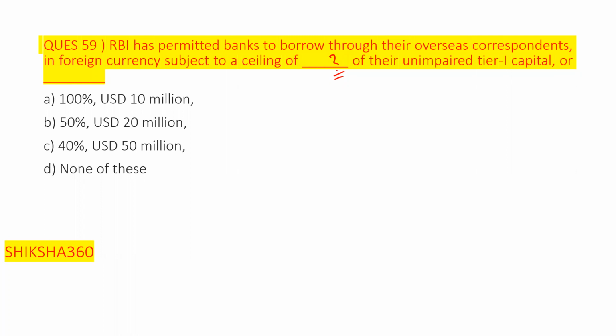So what is the answer? RBI has permitted banks to borrow through their overseas correspondents in foreign currency subject to a ceiling of 100% of their unimpaired tier 1 capital or USD 10 million. One point they have not mentioned: whichever amount is higher.